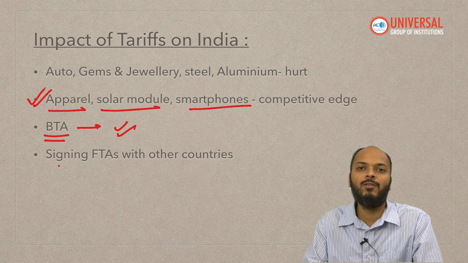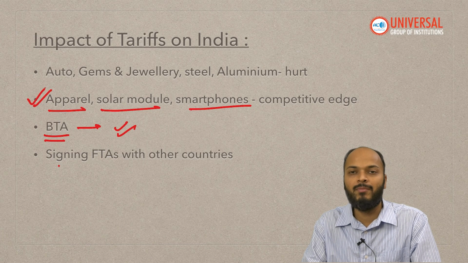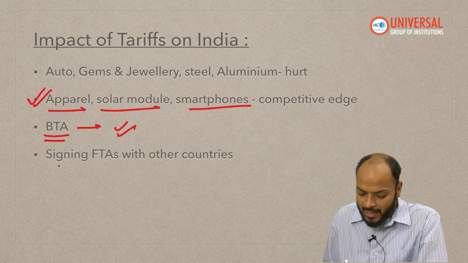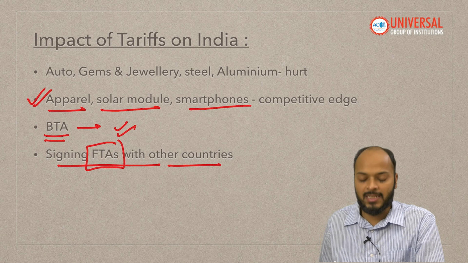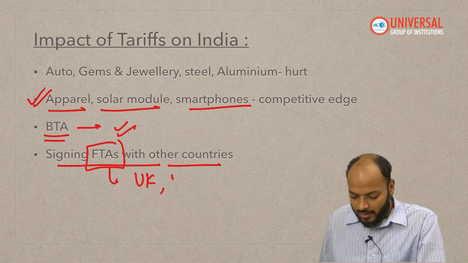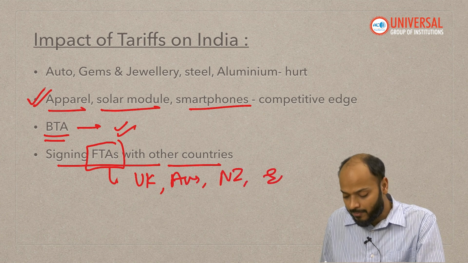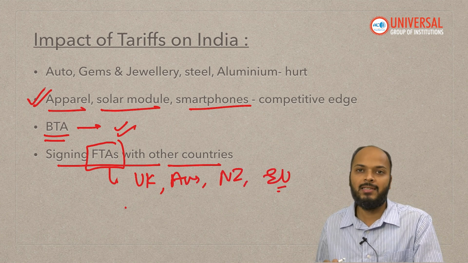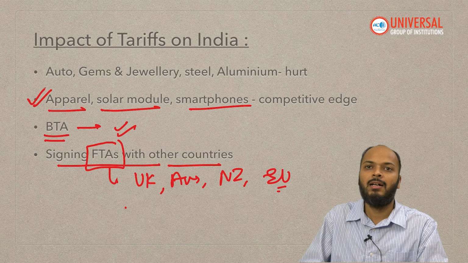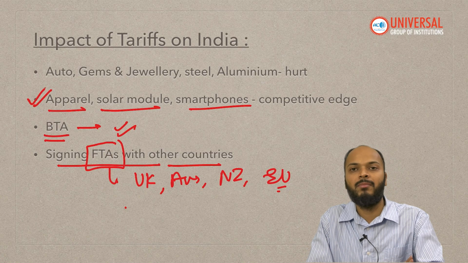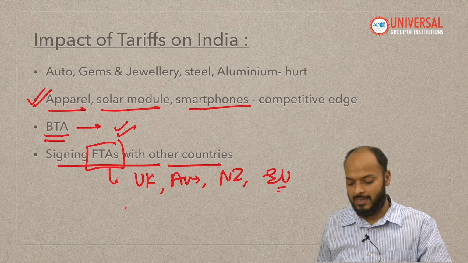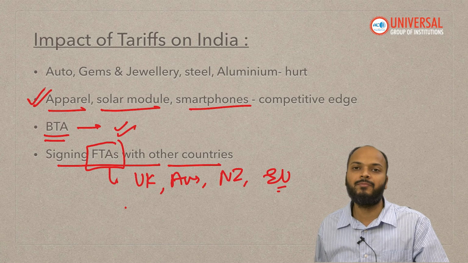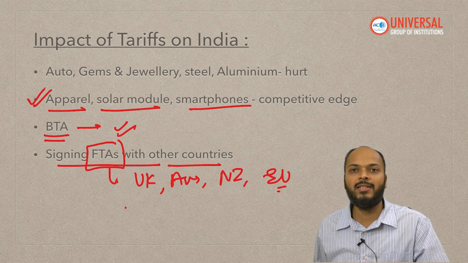And vice versa is also true. Other countries will also be looking for new markets for their goods, because USA is becoming more and more protectionist, right? So India, which is already in the process of signing free trade agreements with countries like the UK, Australia, New Zealand, the European Union, might finalize these agreements sooner than otherwise. So this decision of President Trump might push India to sign FTAs with other countries. This is the impact of the tariff imposed by USA on India's economy.